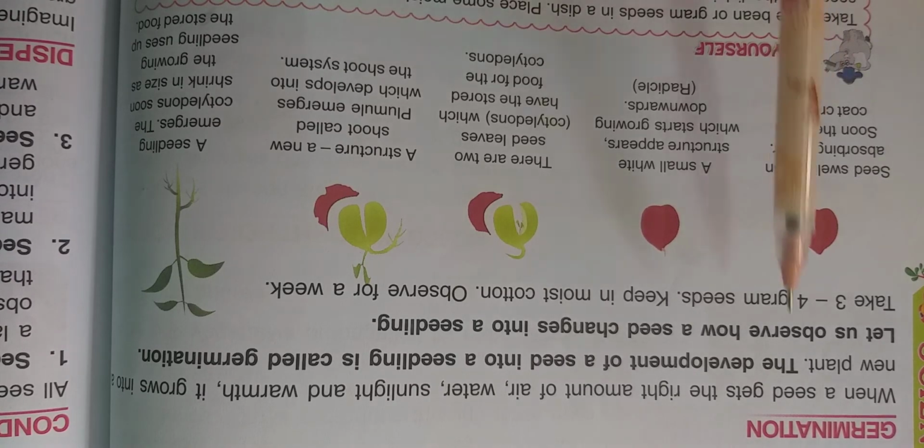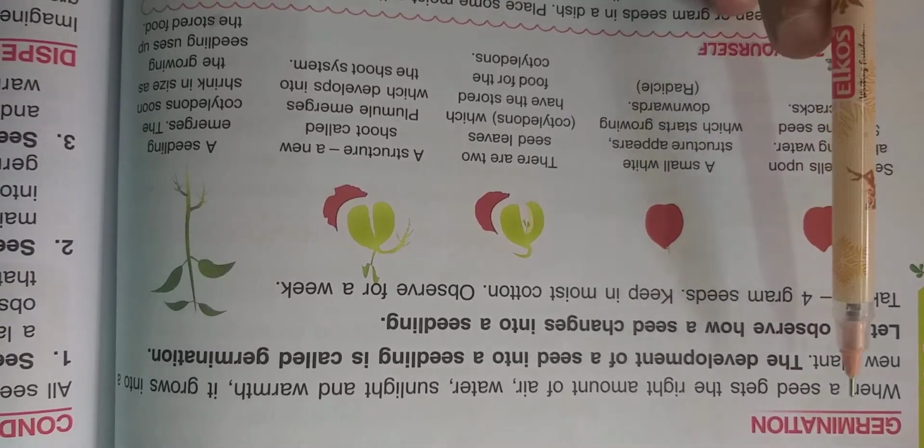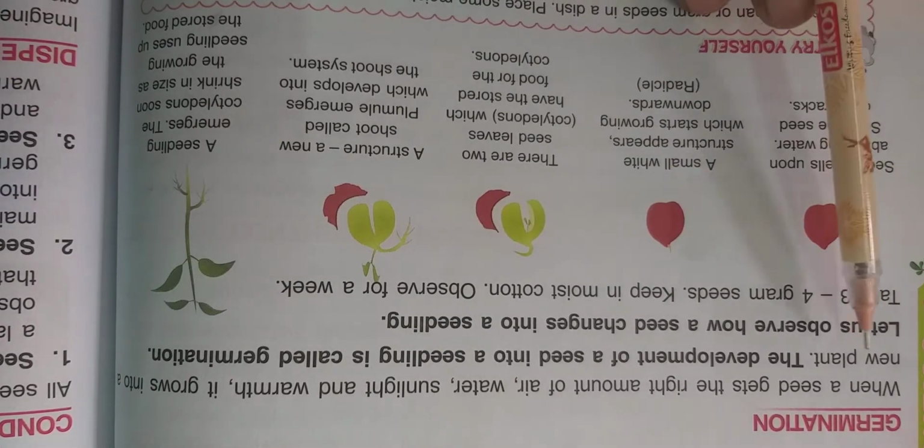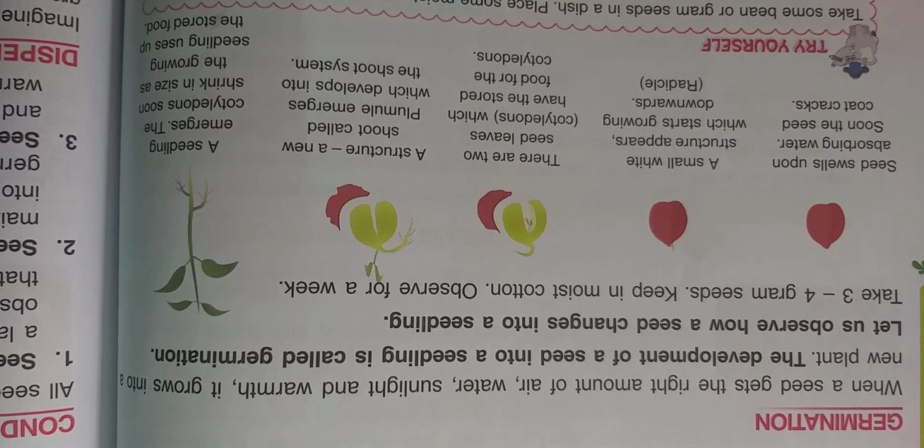Now we learnt about the first topic, reproduction through seeds. The second topic, what is the second topic? Germination. Germination means the development of a plant from a seed.